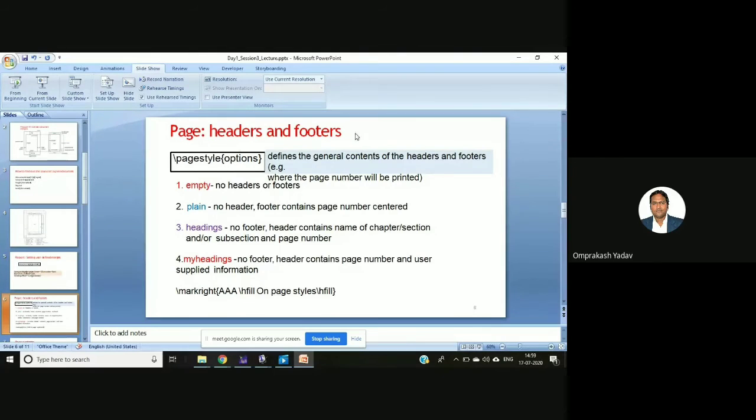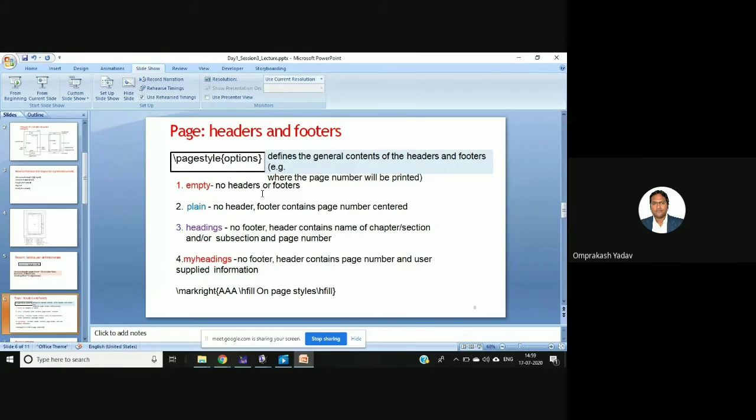Now headers and footers: how we can modify them, how we can set the headers and footers. Basically here we have these 4 options. There is one option called page style options, and this normally gives general contents for the headers and footers. There are 4 different types available. If we mention the page style as empty, then there will be no headers or footers.